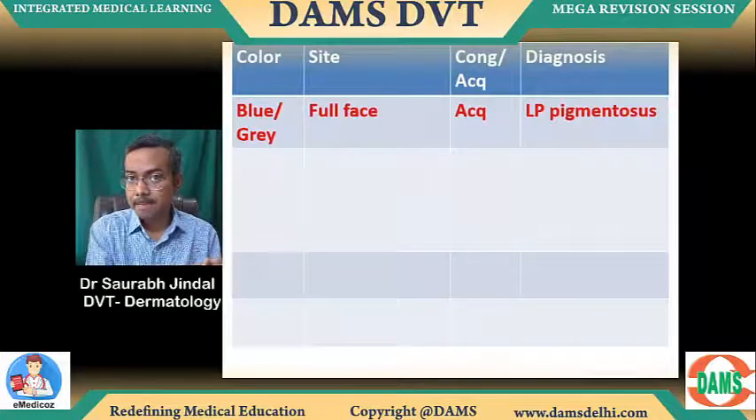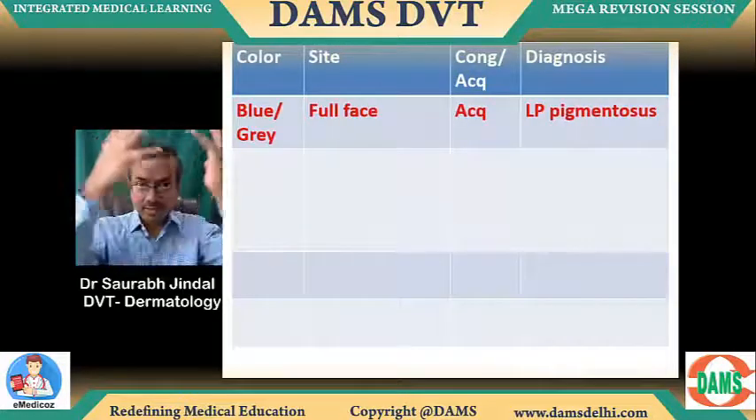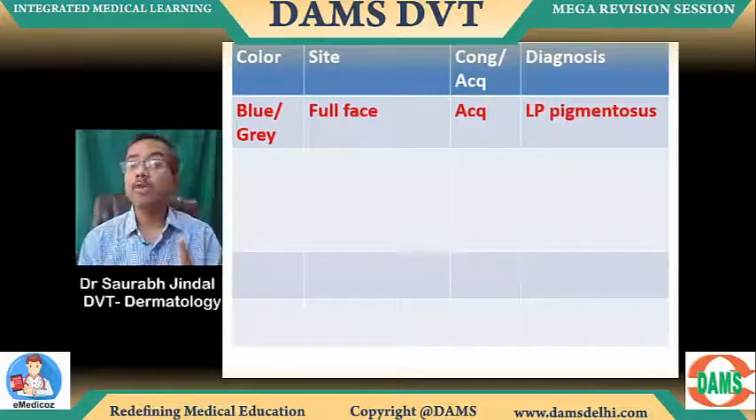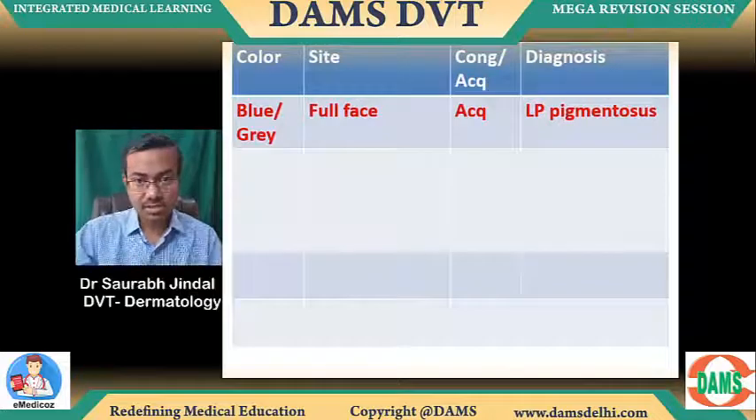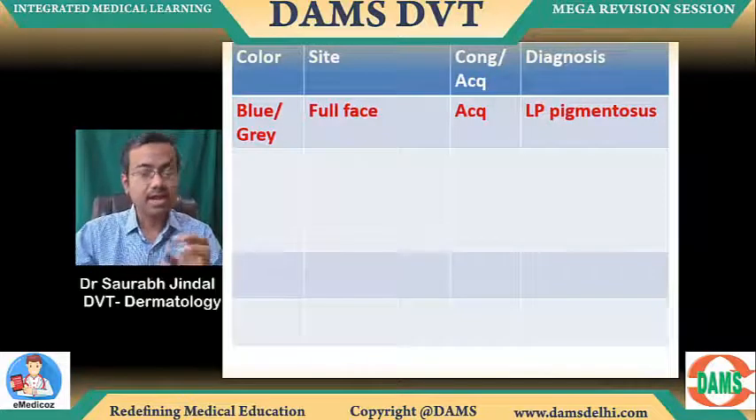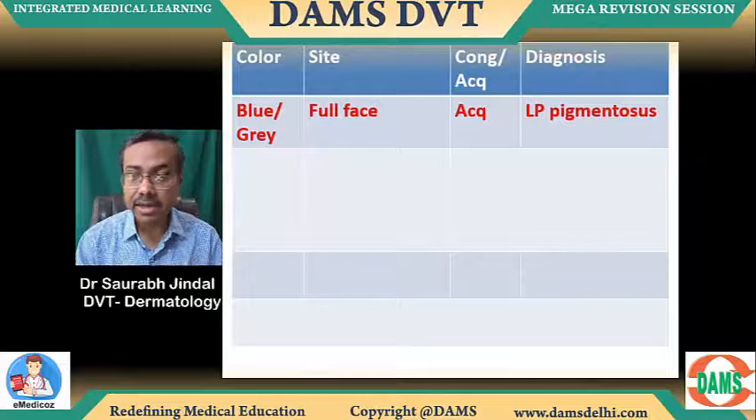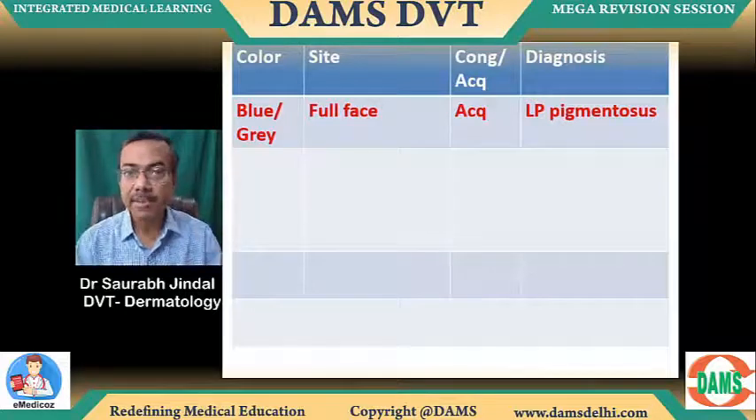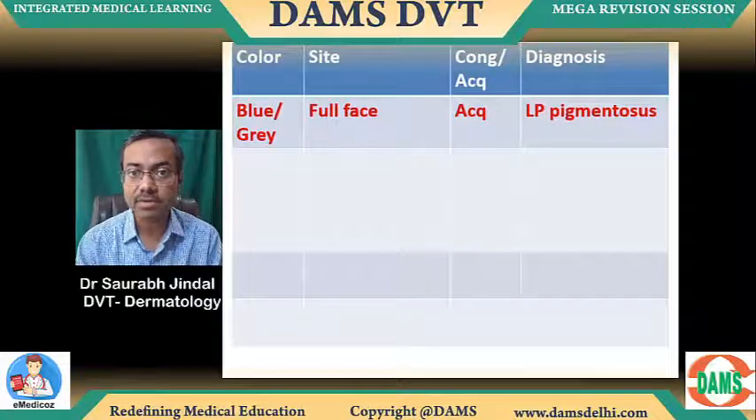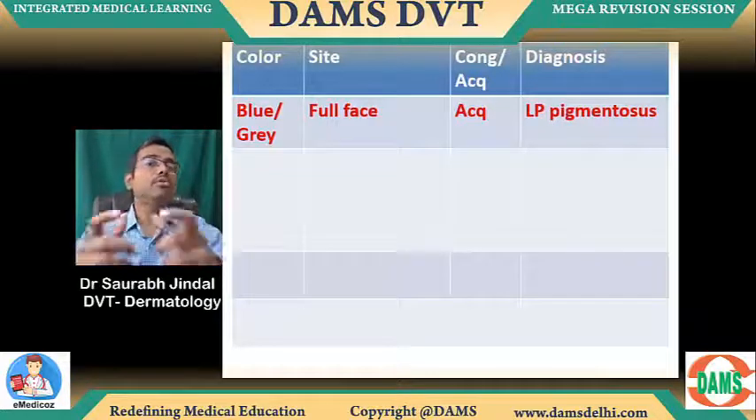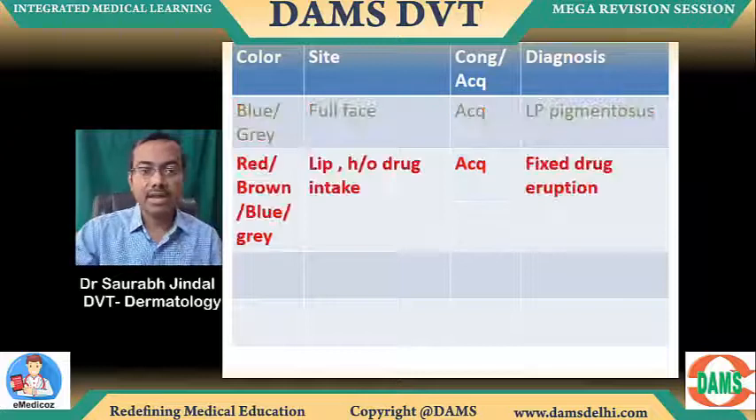If it's blue-gray, full face. See this, not unilateral, full face, and it's acquired not since birth. It's lichen planus pigmentosus. It's a sun-induced disease, right? You know that. I'm not discussing theory, I'm repeating that. Theory discussion has already happened in the regular batch. We are not here to discuss the pathogenesis of lichen planus pigmentosus. I'm here to tell you how to diagnose it in a quick way in the exam.